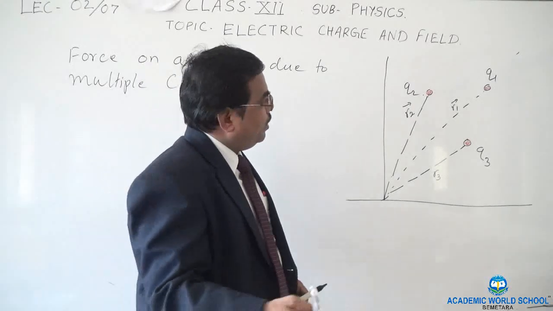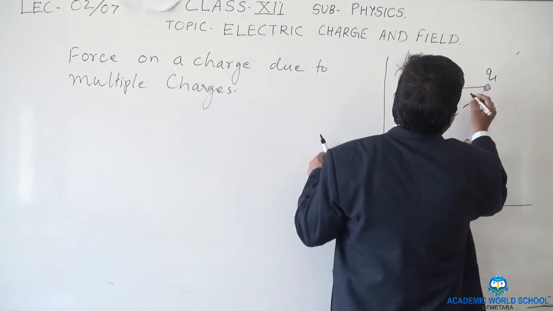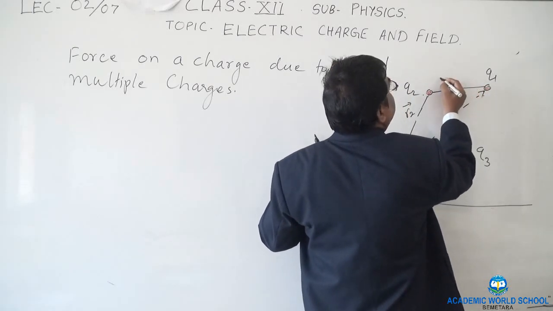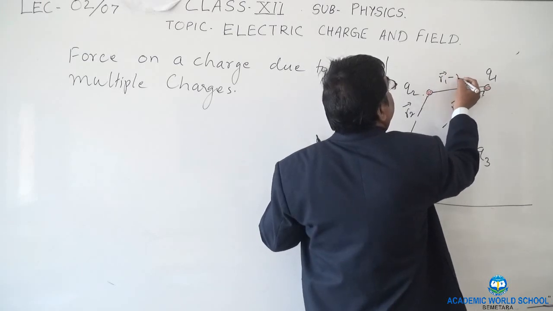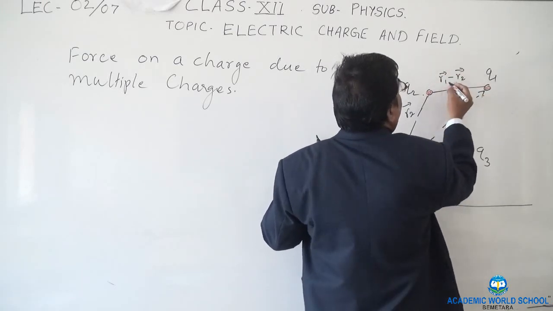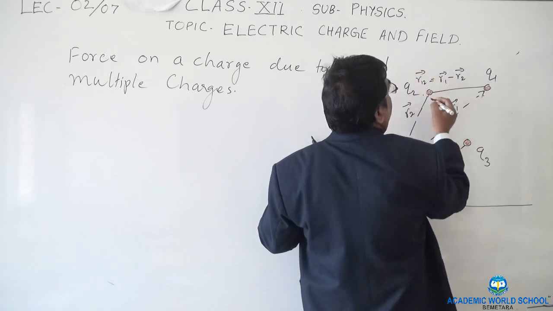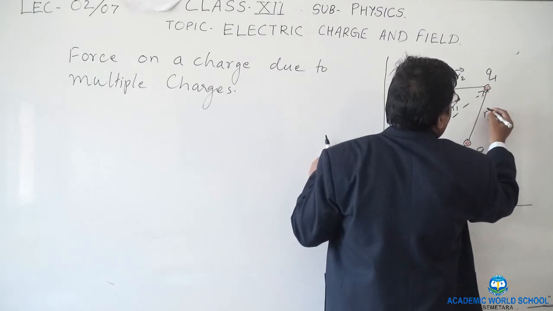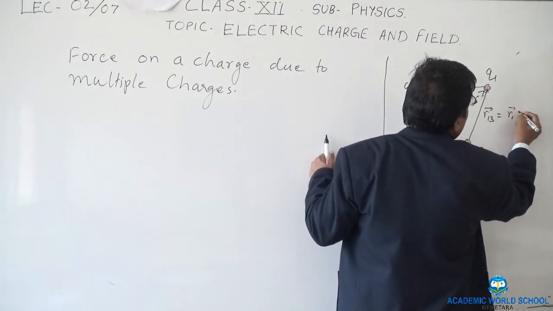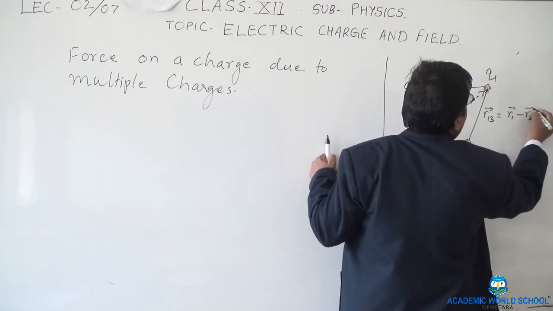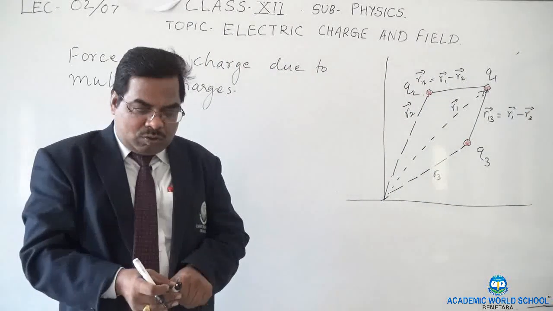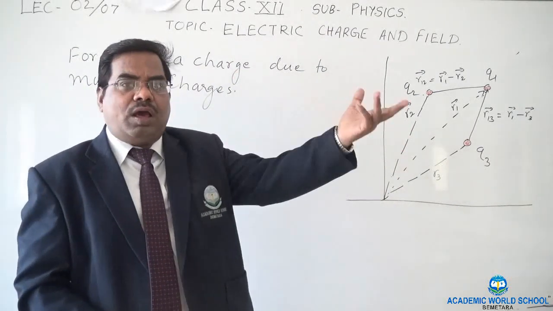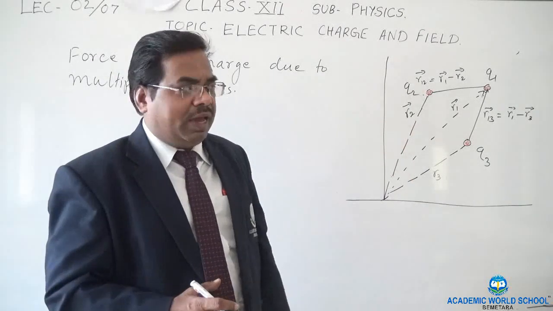Now the gap between them is the line along which the force will work. So this is R1 minus R2, or I will say it is R12, and this is R13, which is equal to R1 minus R3. We'll first begin with 3, then we'll proceed and generalize it for n particles.